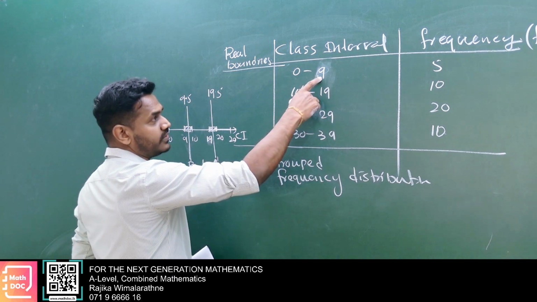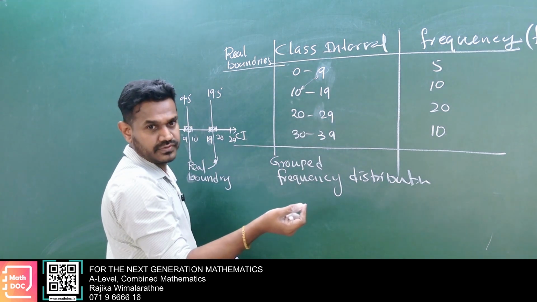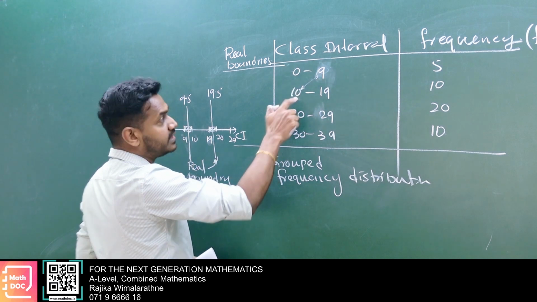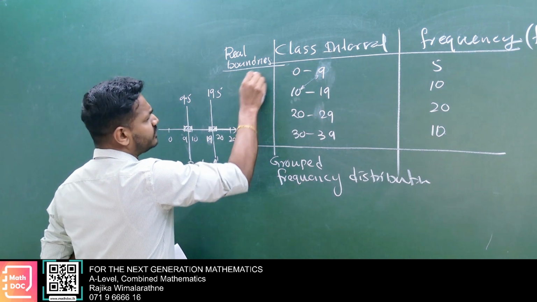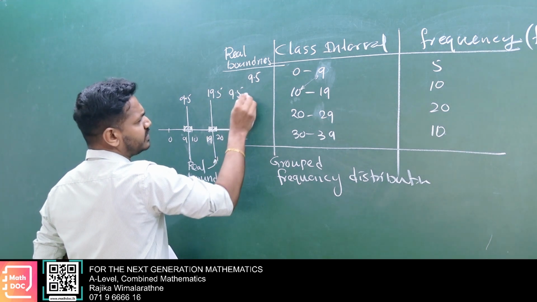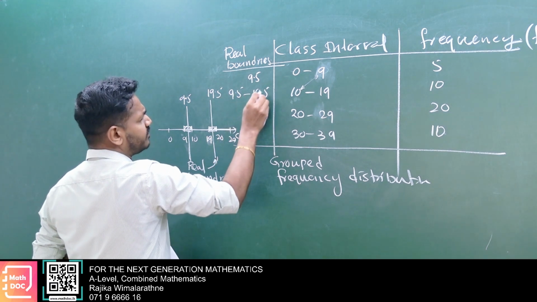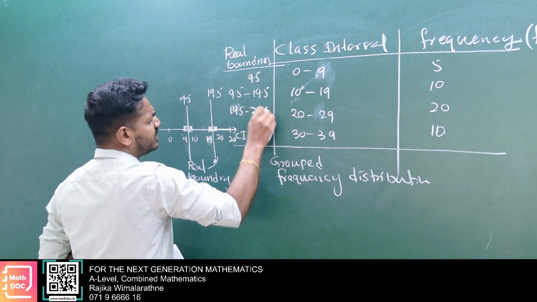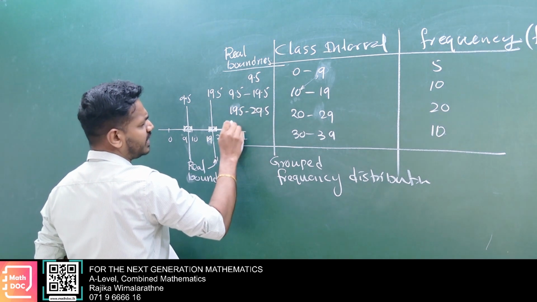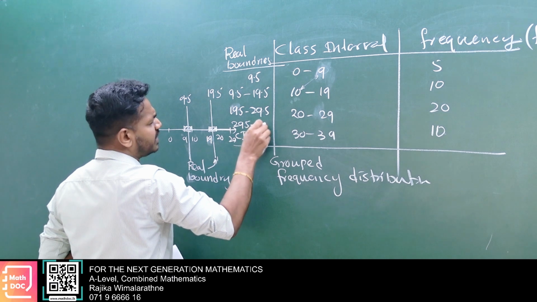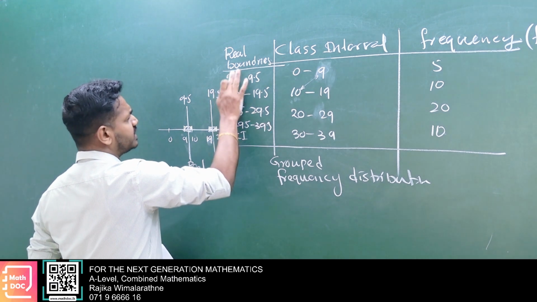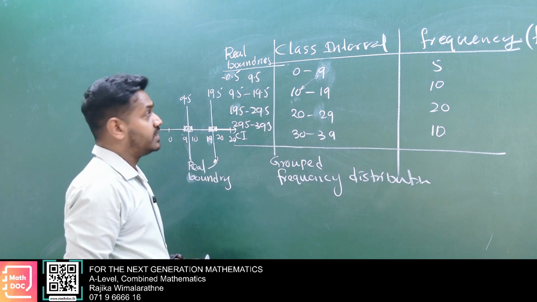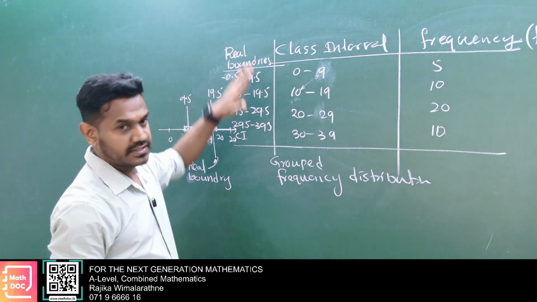Here the gap is 1, then divide it into 2. Then 0.5 you put here, and another 0.5 you reduce here. Then here 9.5, here 9.5, 19.5, then 19.5, 29.5, then here 29.5, 39.5, and here minus 0.5. This is what we call class boundaries.